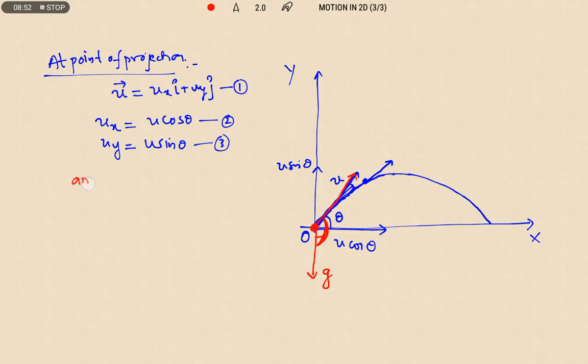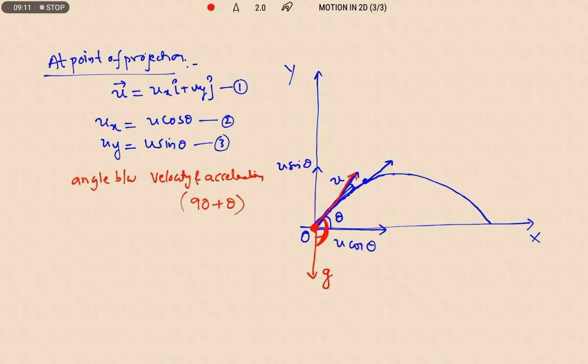So the angle between velocity vector and acceleration is equal to 90 plus theta. This is at the point of projection.